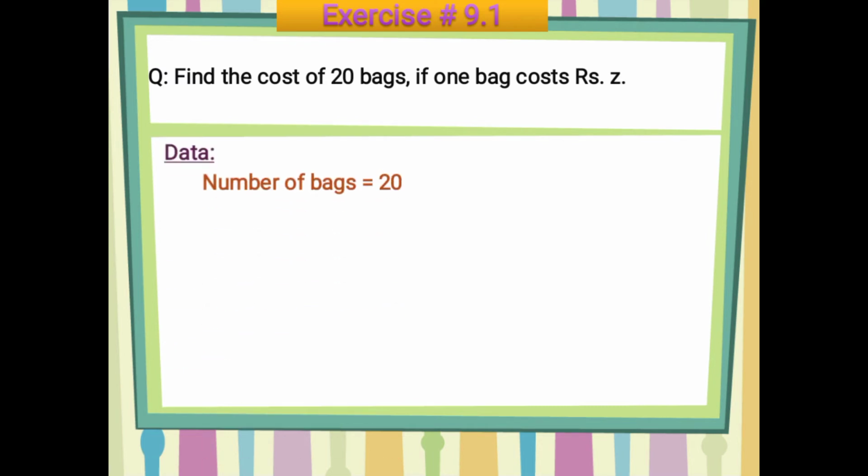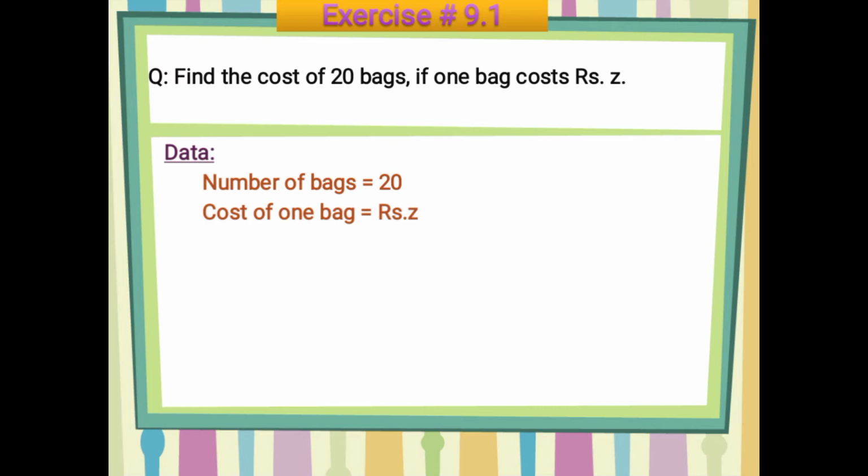First you will write the total number of bags. Students, please keep it in your mind. When I was checking your algebra copies, I found that most of you didn't write this, the total number of bags. So first you will write down in the data the total number of bags that are given. The number of bags here is 20, and obviously the cost of one bag is equal to rupees Z.